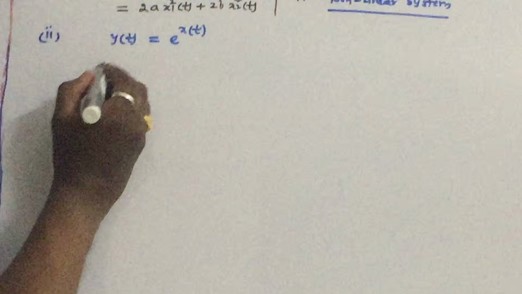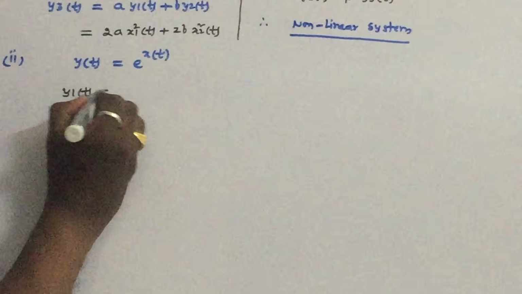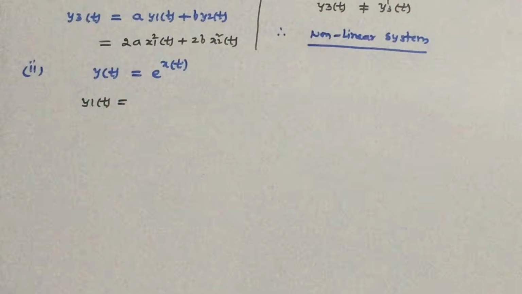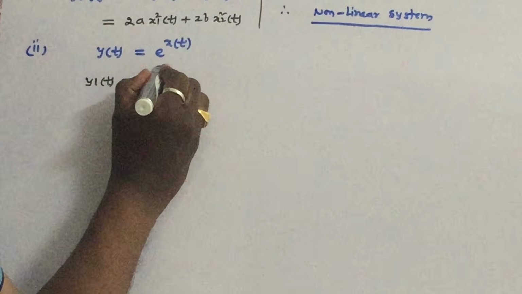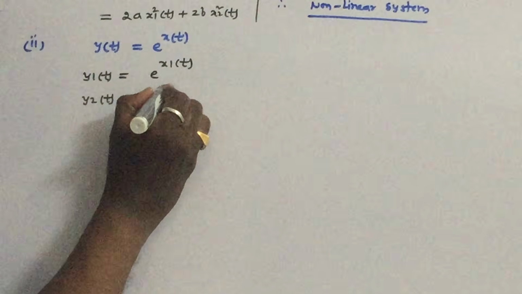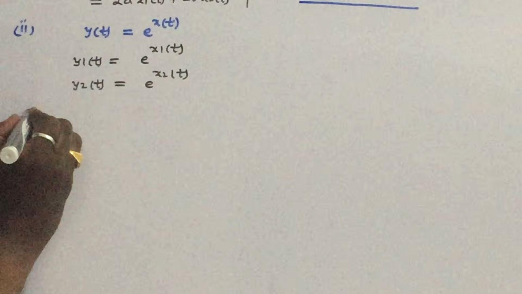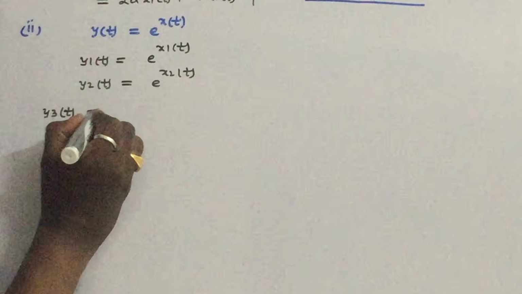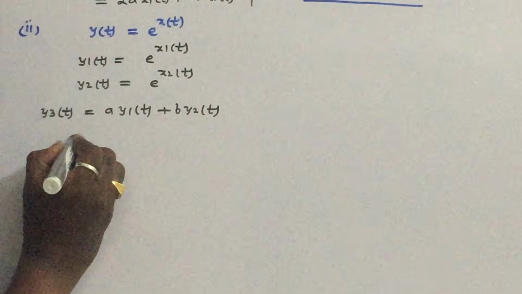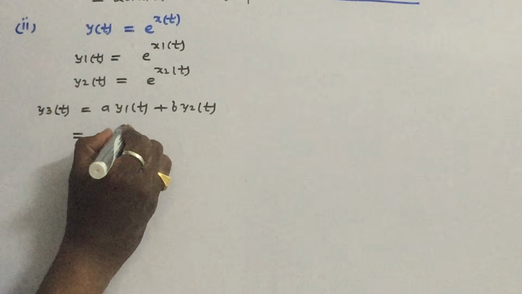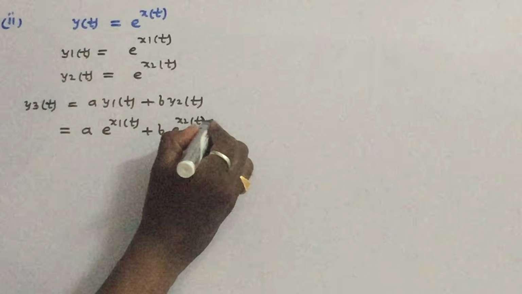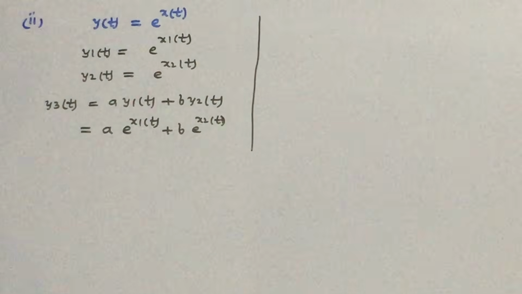So first, let us take the individual responses. When you give an input to the system, it gives the exponential of that input as the response of the system. So what is the first one? e power x1 of t. And what is y2 of t? y2 of t is e power x2 of t. We have to add the individual responses, that is a into y1 of t plus b into y2 of t. So we add a into e power x1 of t plus b into e power x2 of t. This is the first one.